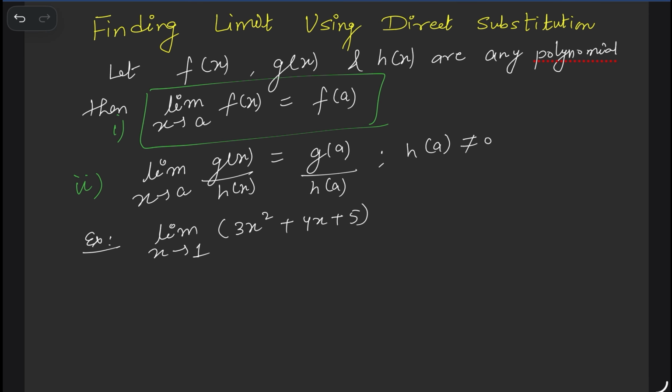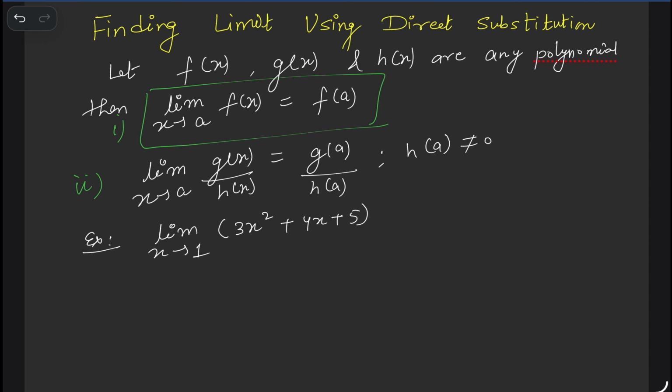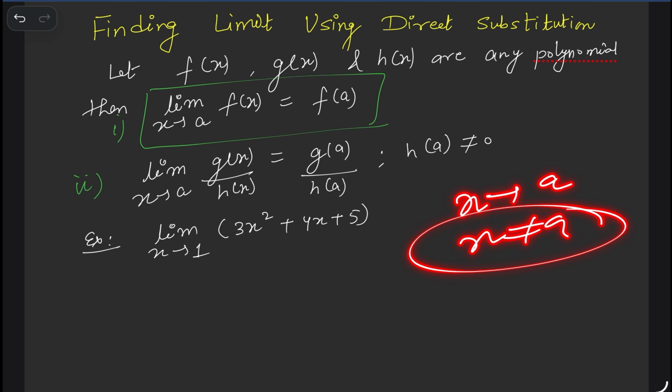Direct substitution means we can find the limit by directly substituting. When limit x tends to a of f(x), directly this is equal to f(a), when we can substitute x equal to a. In the starting we already discussed that whenever x tends to a, x is never equal to a, but x is moving very close to a.